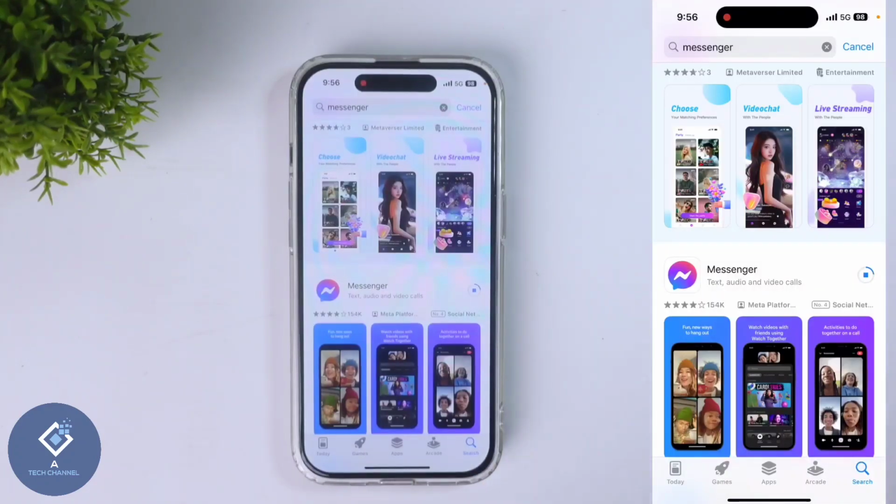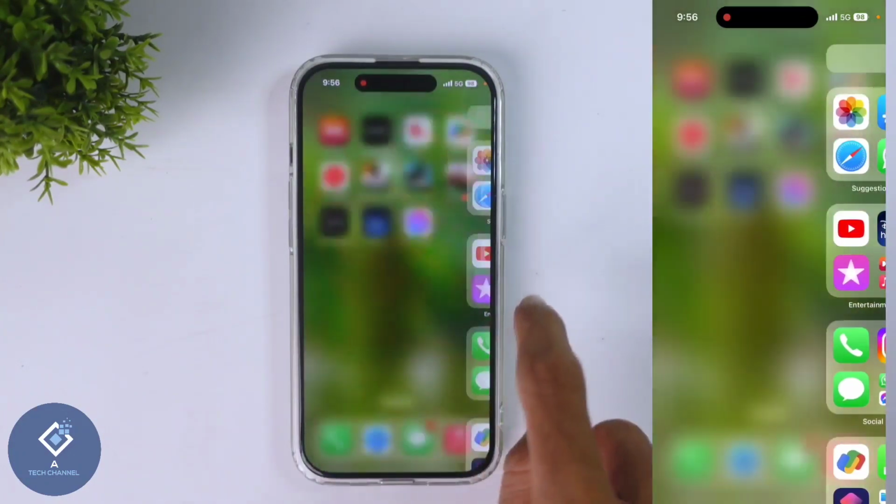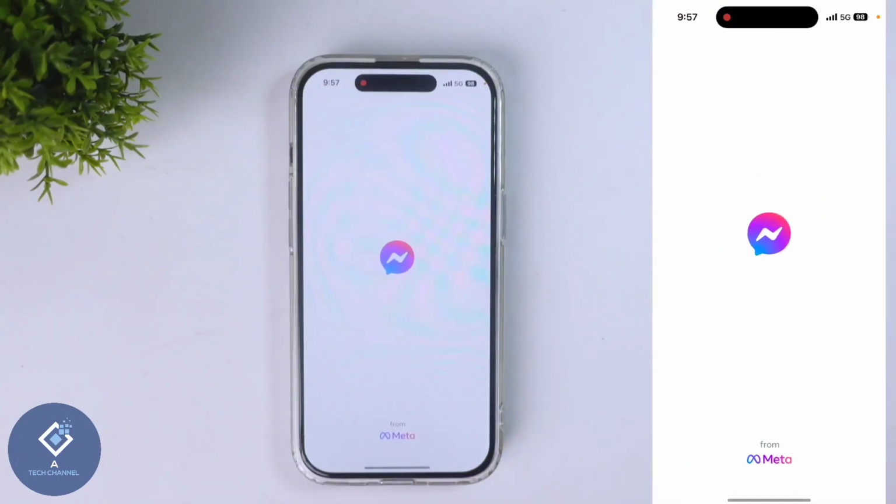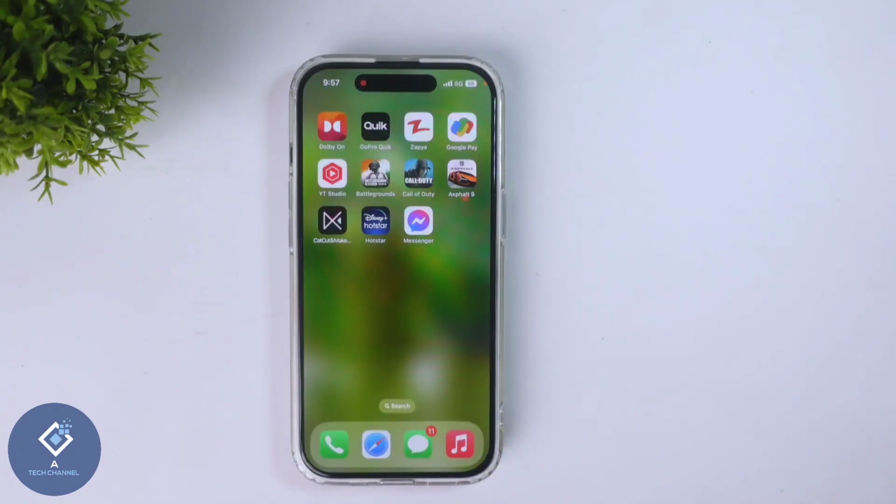When you are clicking on that, you can see this app is downloading. If you are going to app section, you can see that app is downloading. Now that app downloading is completed, now you can use this application. So this way you can easily download apps in Apple iPhone.